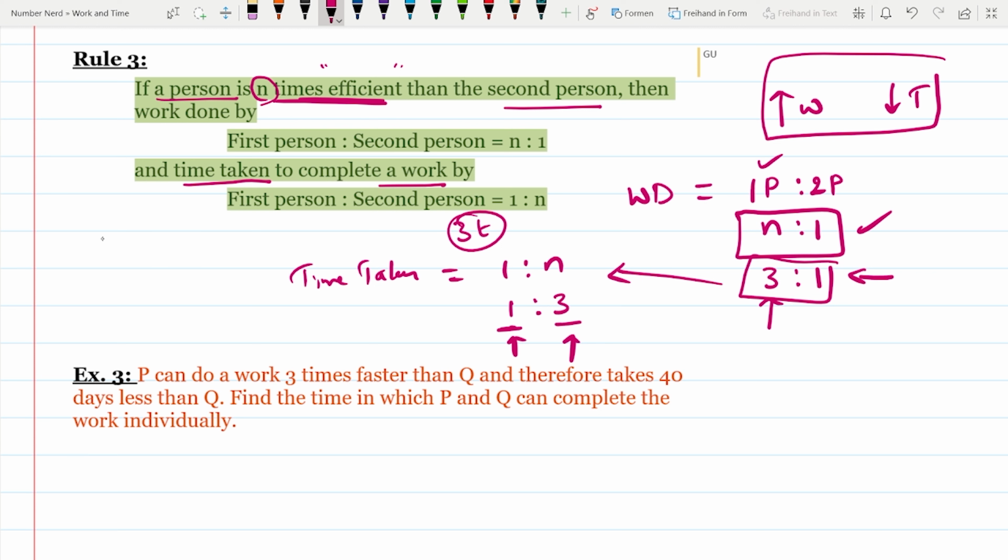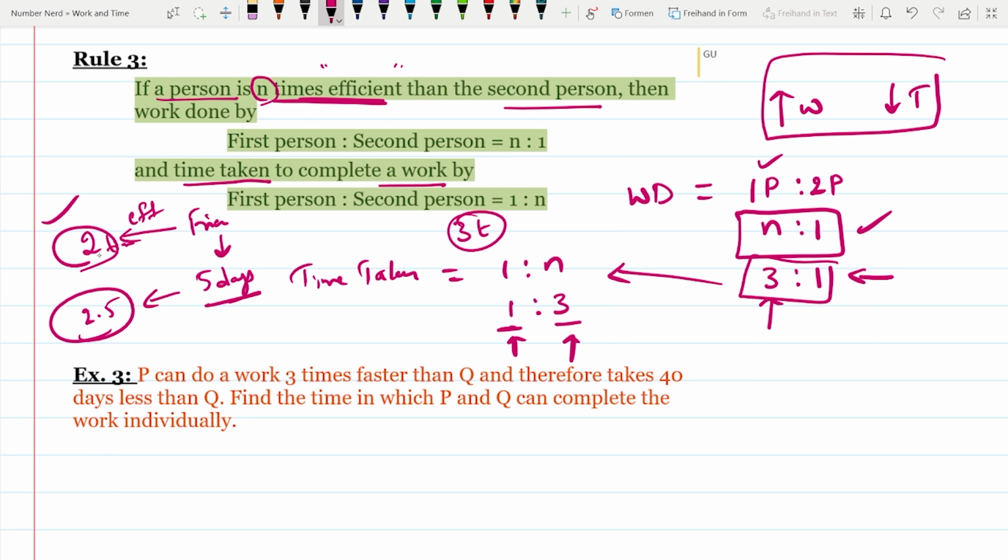It means the first person is completing the work in less time when compared to the second person. Suppose let's take an example here. I am doing a task where I can perform 2 times efficient than my friend. It means if my friend is completing the task in 5 days, then in how many days can I do it? 2.5 days, because I am 2 times efficient than my friend. It means I can complete the task in half of the time that is taken by my friend.